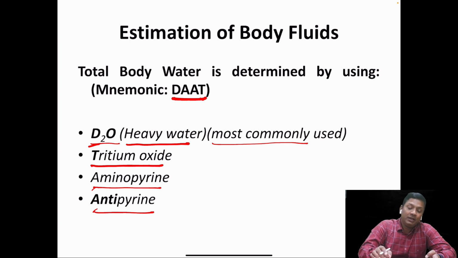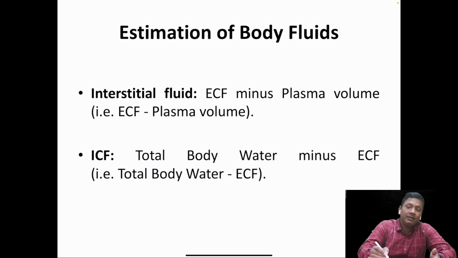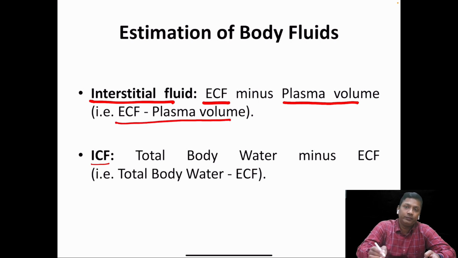After this, the interstitial fluid volume and the intracellular fluid volume cannot be measured directly. So they are measured indirectly. Interstitial fluid volume is estimated by subtracting the plasma volume from the ECF volume, that is, ECF volume minus plasma volume.